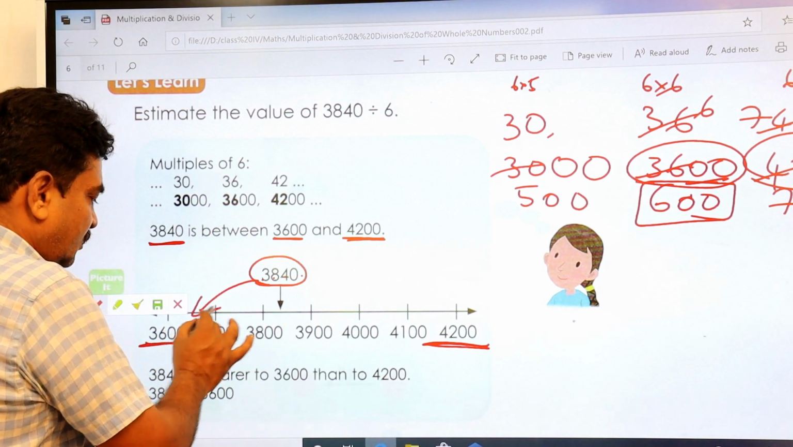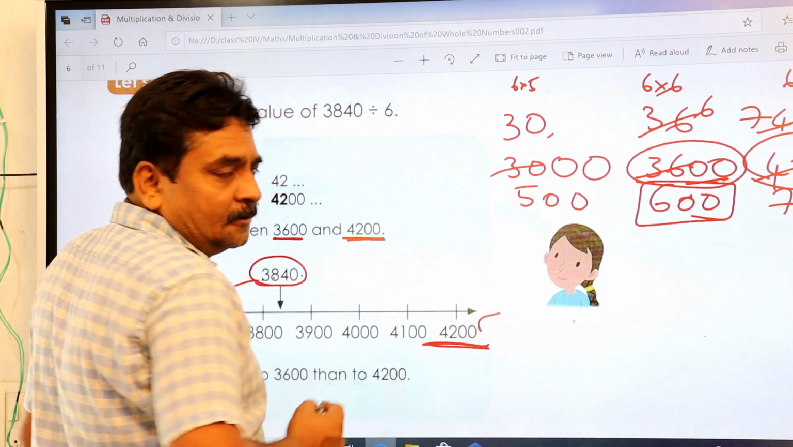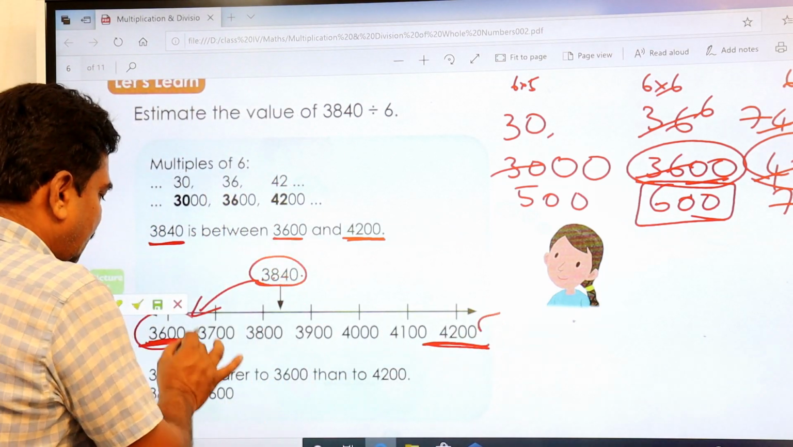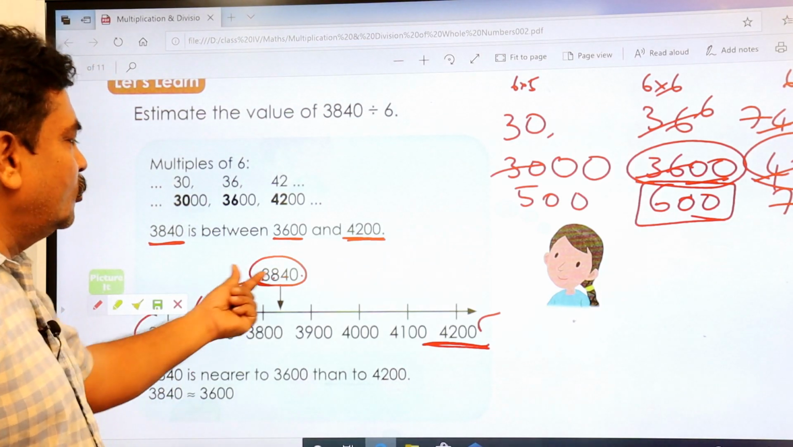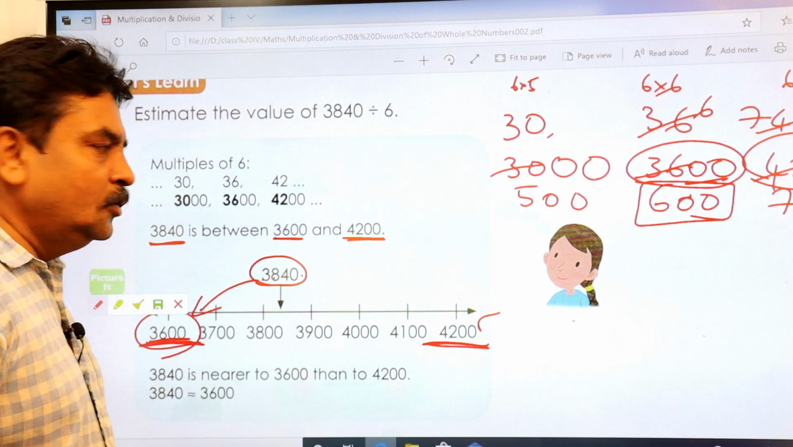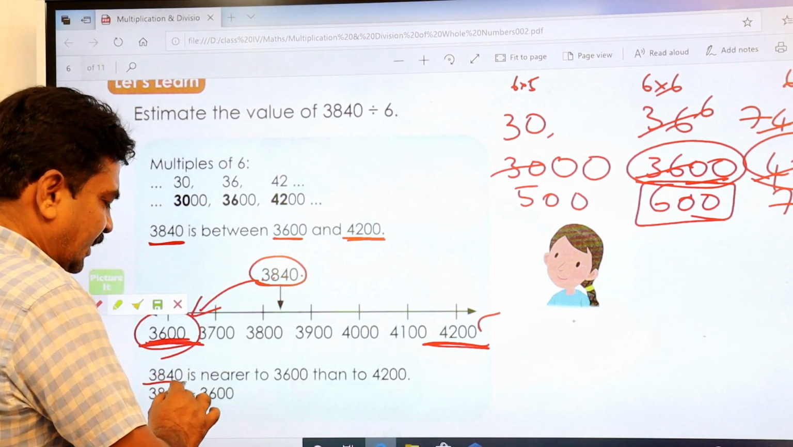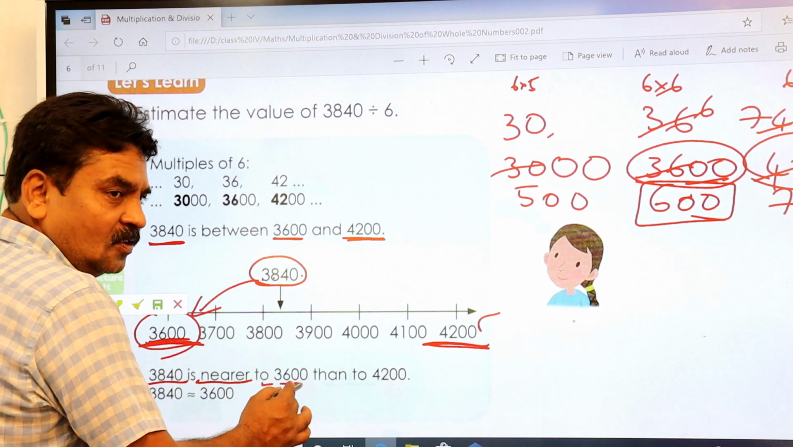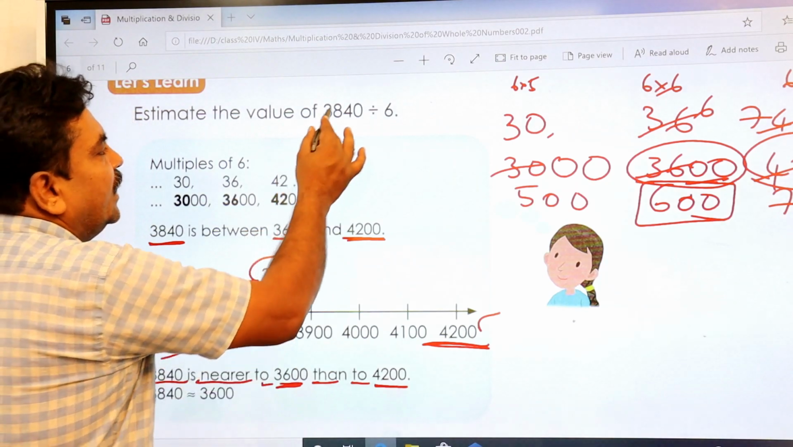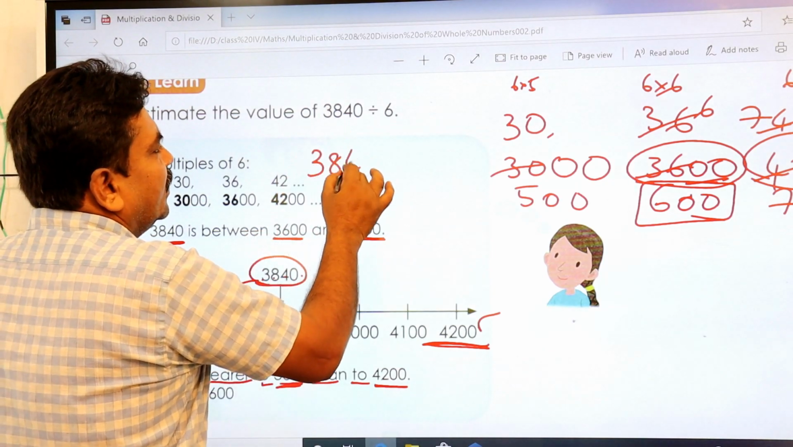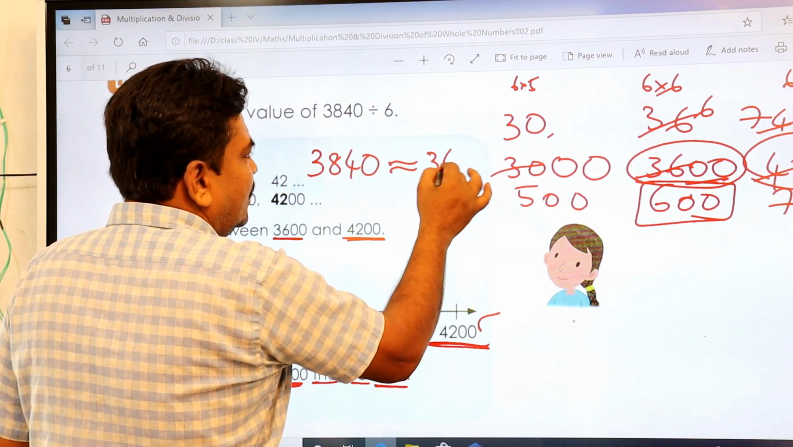For 3840, 3600 is nearer or 4200 is nearer? Obviously, the nearer multiple value of 6 is 3600, which is nearer to 3840. So you take this value. 3840 is nearer to 3600 than to 4200. Therefore, we can take it, 3840 is approximately 3600.